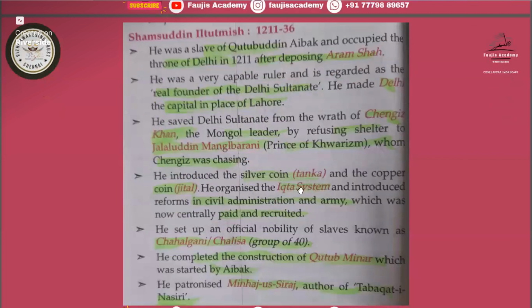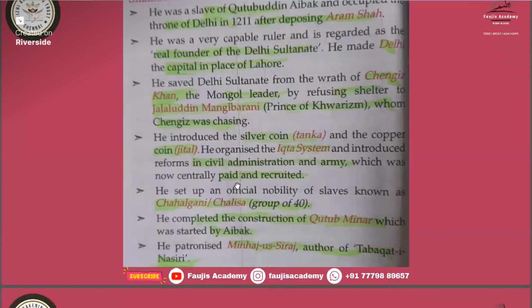He introduced the silver coin Tanka. During the Sultanate period, the silver coin was known as Tanka. Questions might come, what is known as Tanka? That is the silver coin, and the copper coin was known as Jittal. He organized the Iqta system. The Iqta system was started during Samsuddin Iltutmish, and he introduced reforms in civil administration and army, which was now centrally paid and recruited. This recruitment of soldiers started in the Iltutmish era.